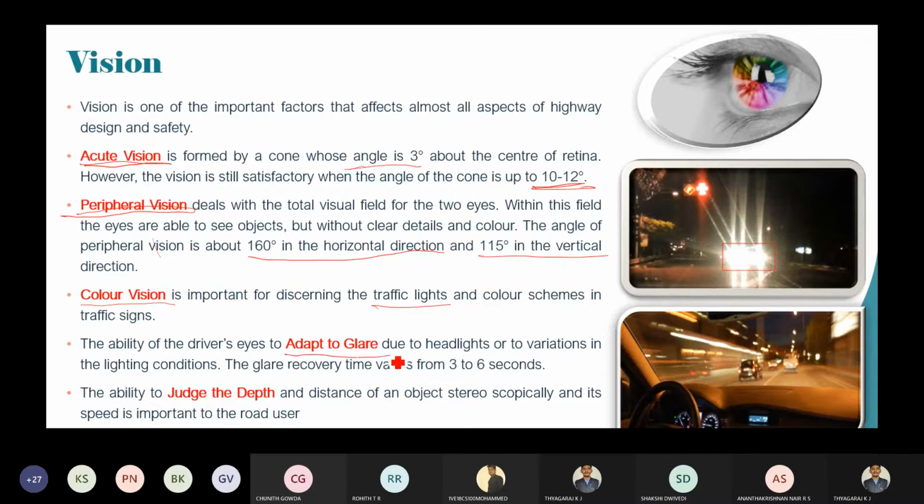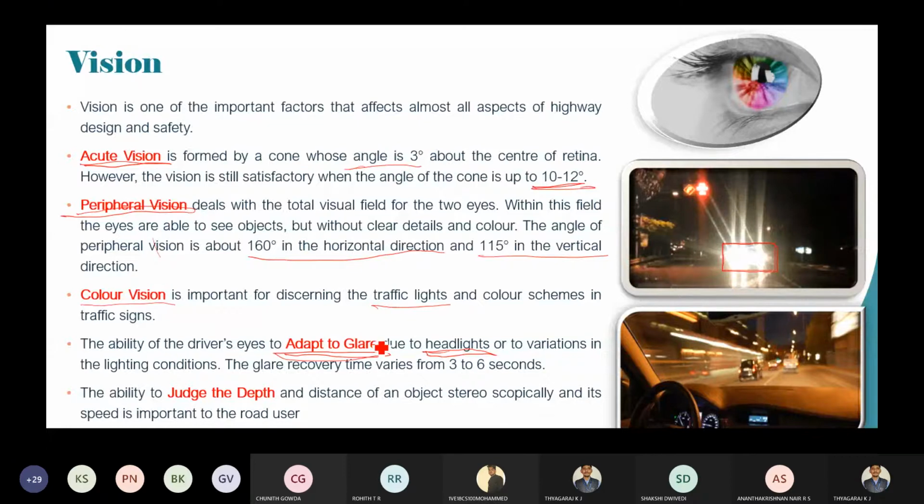Then adapt to glare. I told you, during night time, the headlights of the vehicle coming from the opposite direction will be hitting your eyes. You can see here in the second photo I have marked, the light rays from the headlights of the opposite vehicle hit your eyes, so you face a glare effect and can't drive the vehicle.